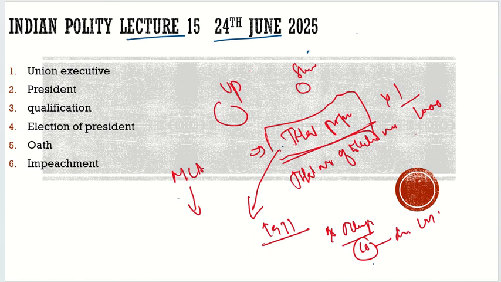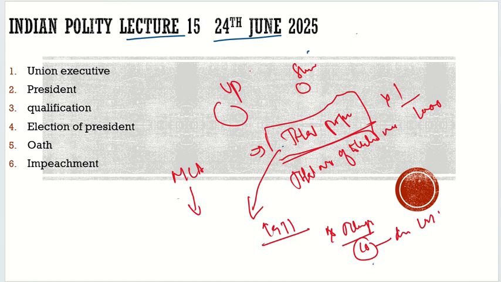I hope you have understood the first thing with respect to the election of the president, that is, who elects them. It is the electoral college. After the electoral college, we understood the second thing, what is the value of the vote. Now we have to understand in what way the president is elected. Let's try to understand that.